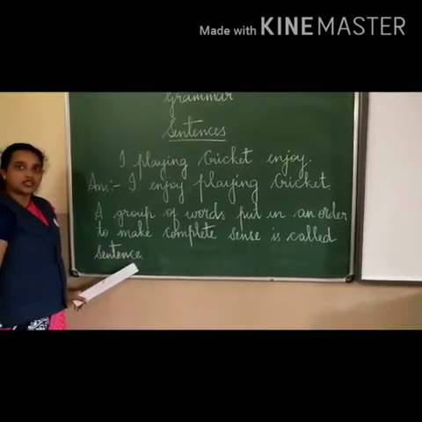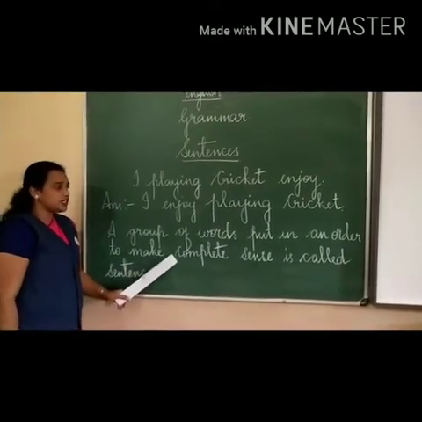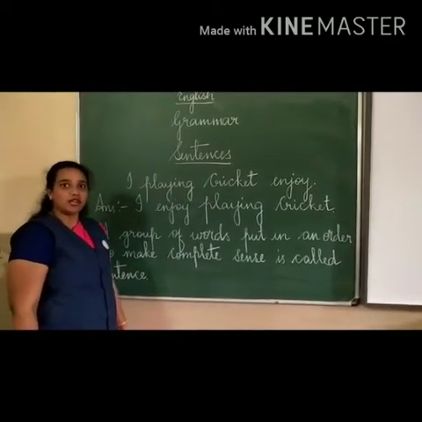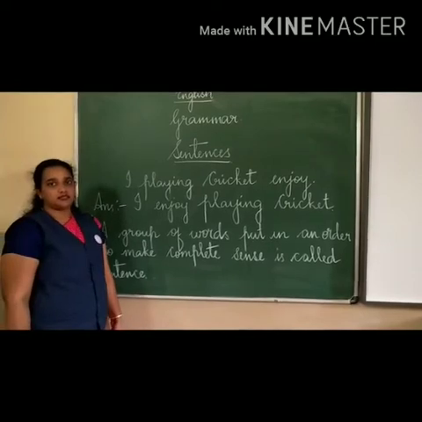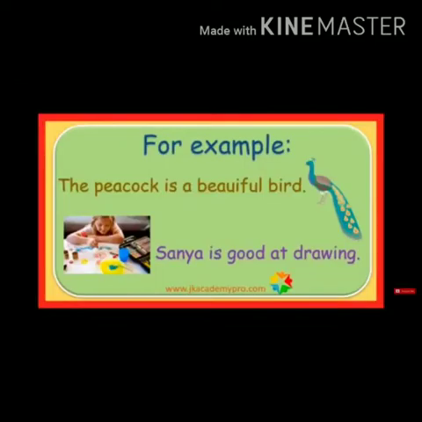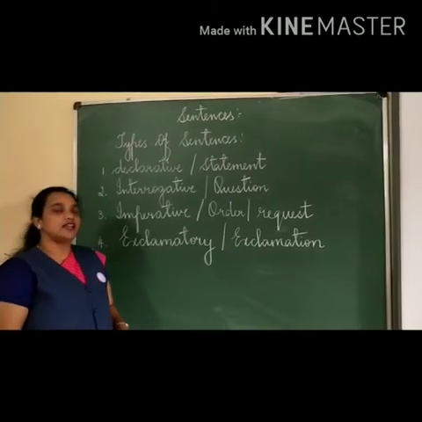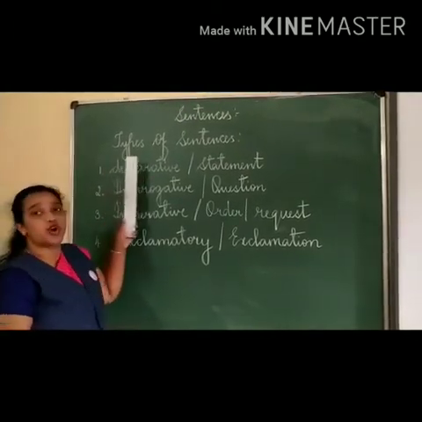You understood, children, now what is a sentence? A group of words put in order to make complete sense. Okay? So I will give you more examples regarding this. Few examples: The peacock is a beautiful bird. Sanya is good at drawing. Okay, children, now you know what is a sentence. Now we will go on to the types of sentence.